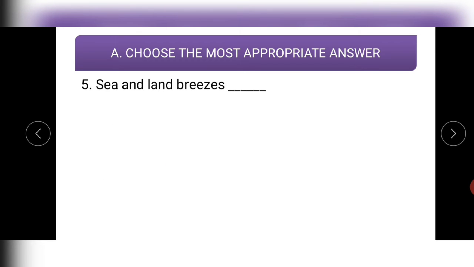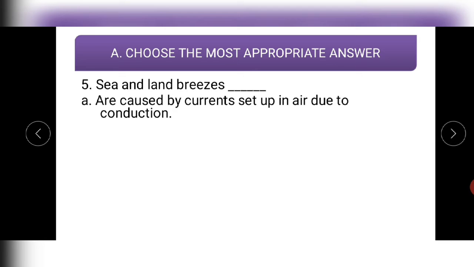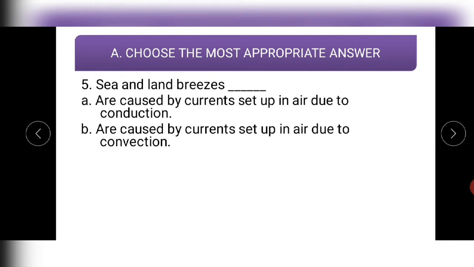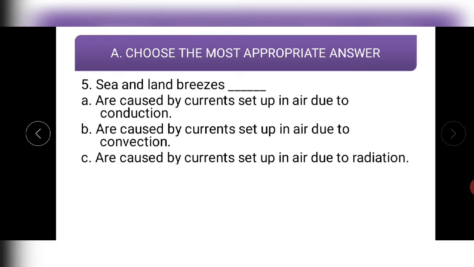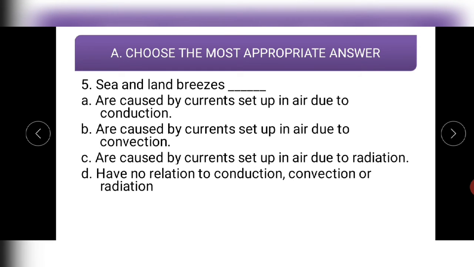Fifth question. Sea and land breezes. First option, are caused by currents set up in air due to conduction. B, are caused by currents set up in air due to convection. C, are caused by currents set up in air due to radiation. And the fourth option is have no relation to conduction, convection or radiation. Sea and land breezes, we have already learned this. It basically happens because of convection currents. So the correct option should be B. Let us see. Yes, B is the correct answer.